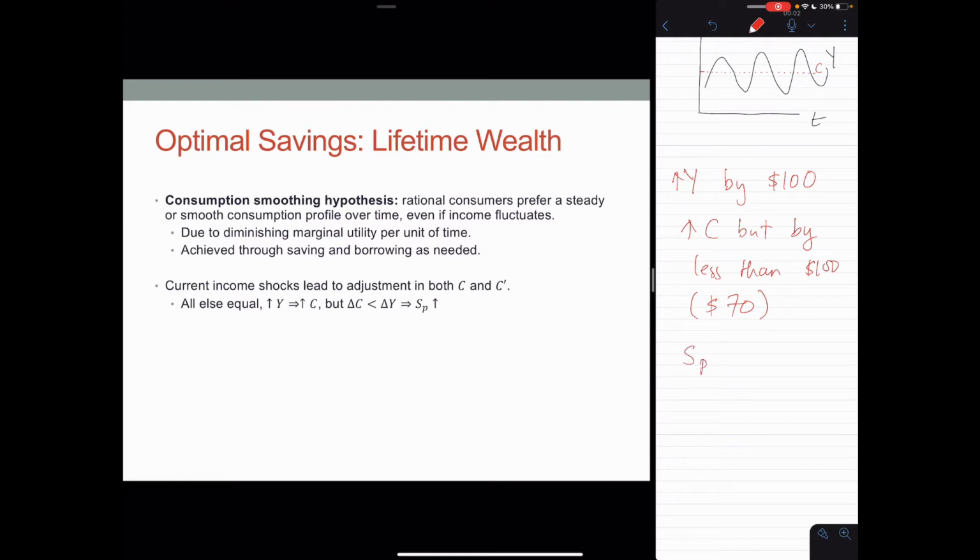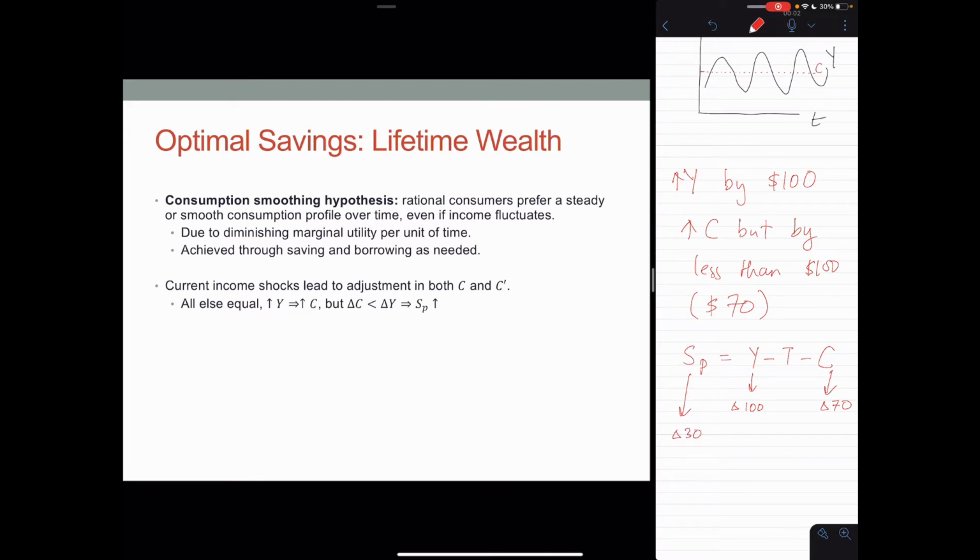Savings today is current income minus taxes minus consumption. So income is changing by $100. Consumption is increasing by $70. You can see that this implies that savings will increase by $30.